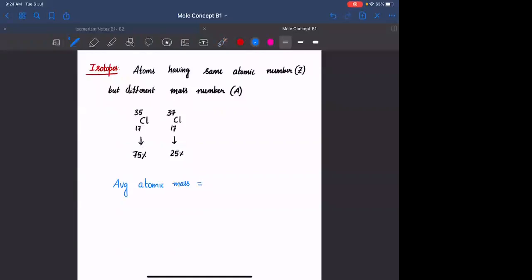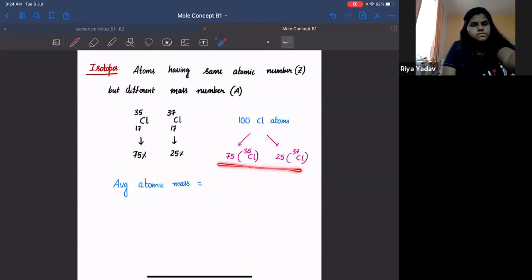Suppose if I am taking 100 atoms of chlorine. Out of these 100 atoms, how many atoms will be of chlorine 35? You have 75 atoms of chlorine in 35 form, and remaining 25 atoms are of 37. Okay. So what will be the average atomic mass?